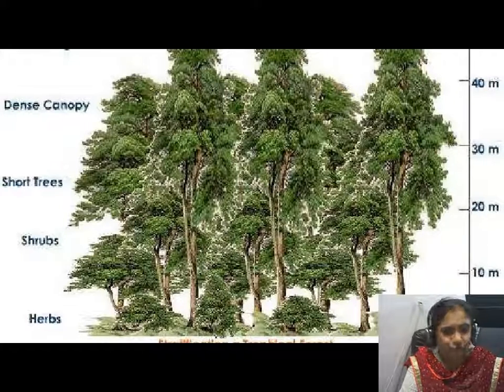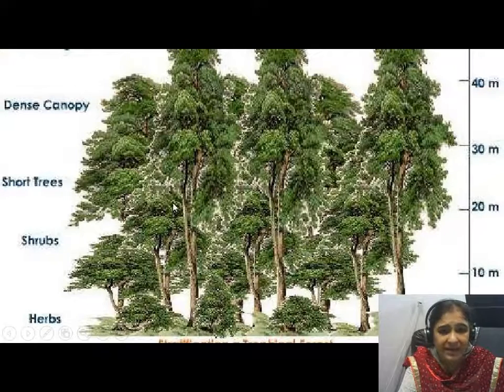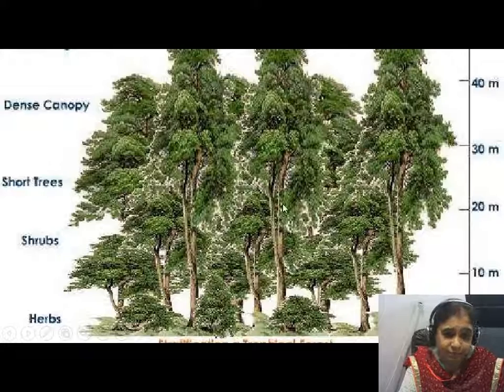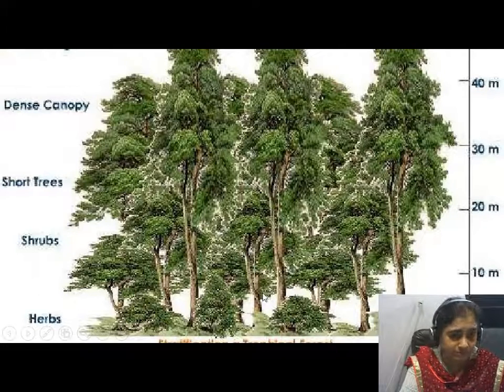You can see the picture of the tropical evergreen forest, and you can also see the multi-layered structure of the trees in this particular picture.